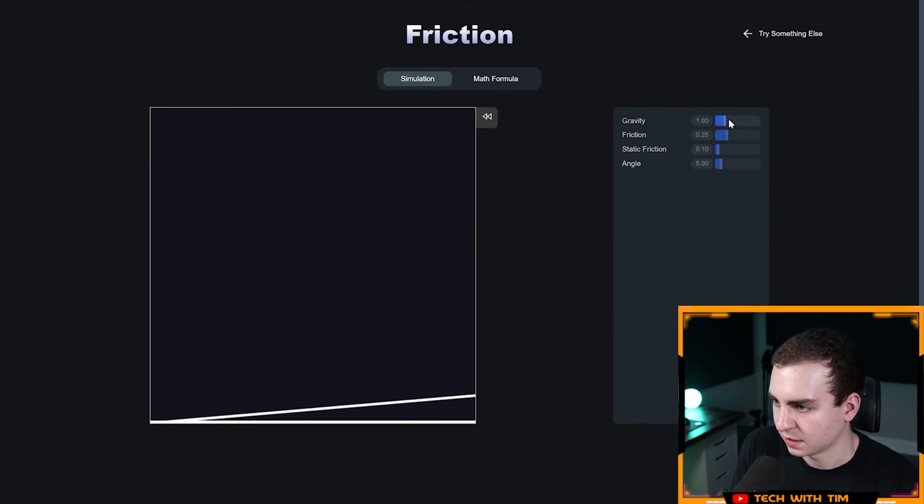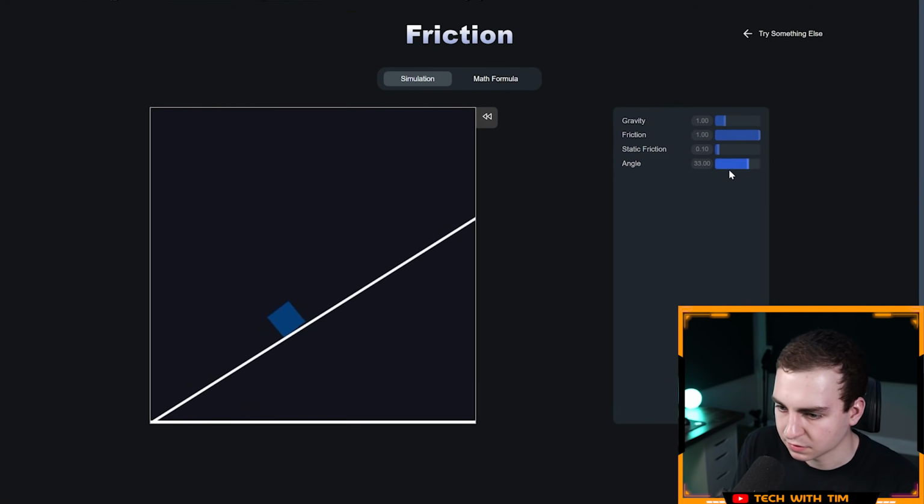Okay, so just a box sliding down a ramp. Let's increase the friction and make it even more. See if we can make it so it stays stationary. Yeah, okay, so when the friction is 1, it barely moves. Nice, and I can increase the angle. Let's try that. Very nice.